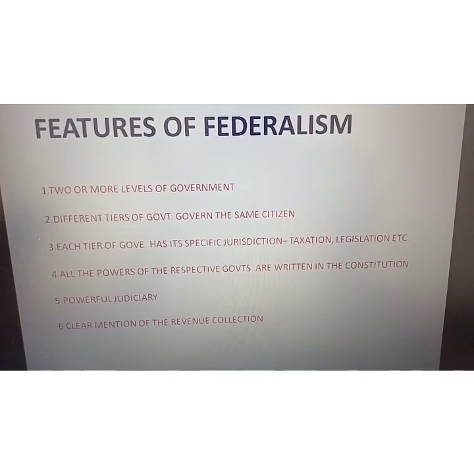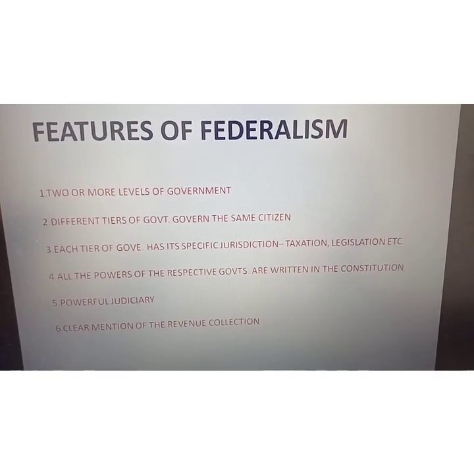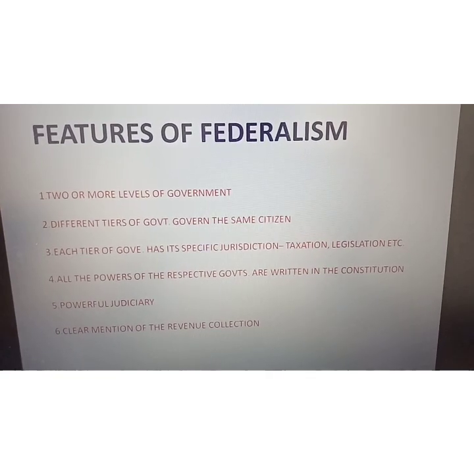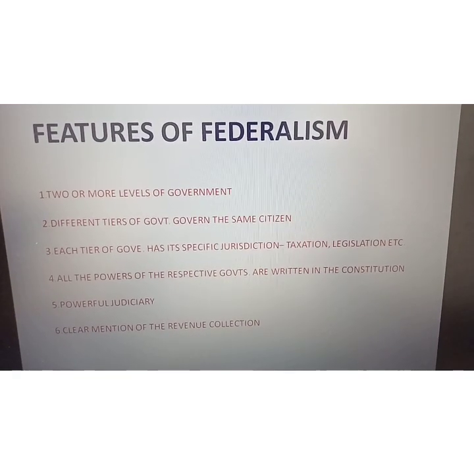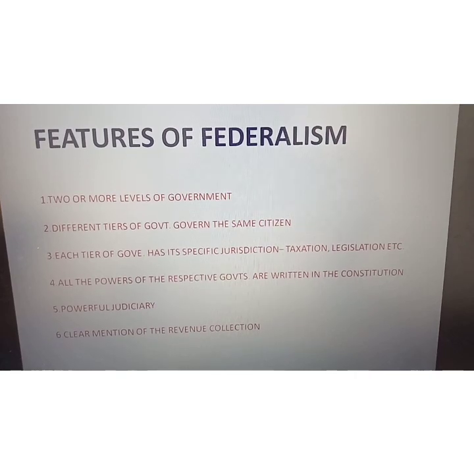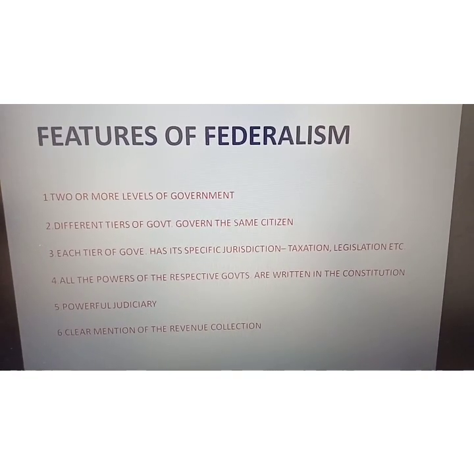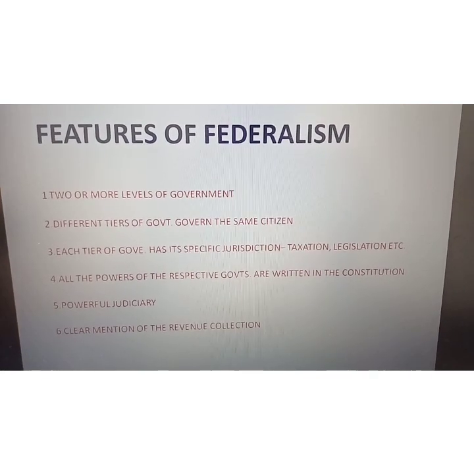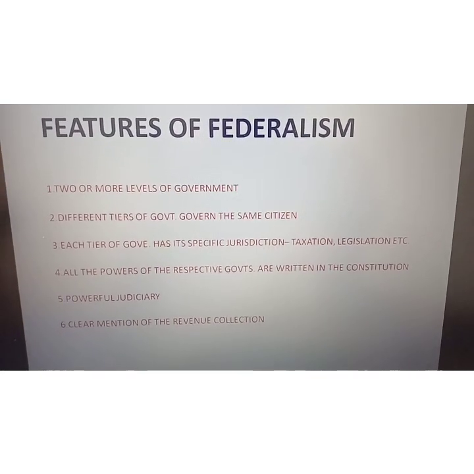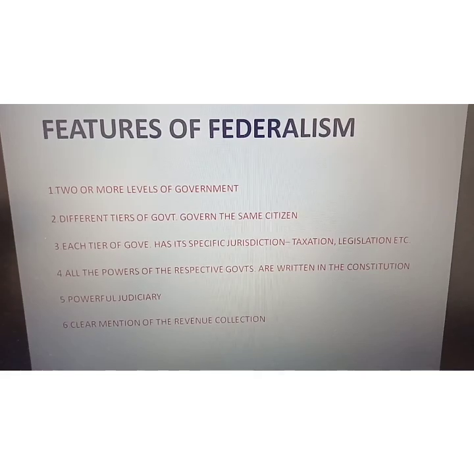For example, in India there is a third tier. These levels are also called tiers of government. In India there is a third tier also, that is the local government, means panchayats and municipalities. So a minimum of 2 layers or 2 tiers of government is a must for federalism.